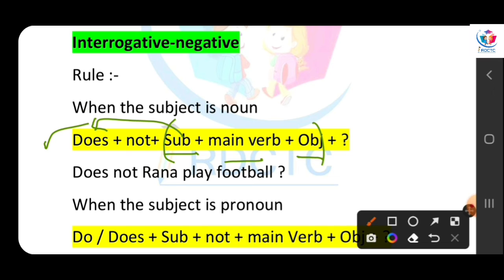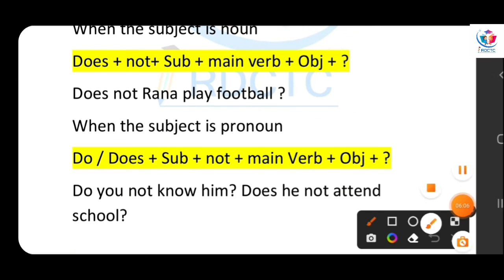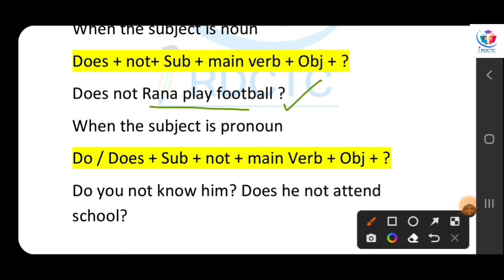After writing does, we write not. Then we write the affirmative form, that is subject plus main verb plus object, and it gives the sense of interrogative when we are reading the sentence, and then we make it very easy. We write the punctuation mark, that is the question mark. Okay? Our example is, does not Rana play football?